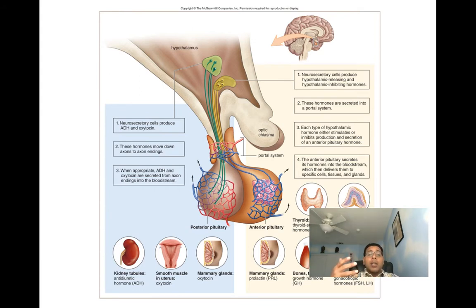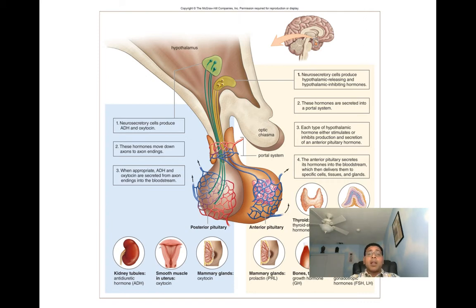When would we want ADH secreted? When we haven't drunk enough water. So instead of releasing all this water from our body and becoming even further dehydrated, we're reabsorbing that water and sending it back, trying to conserve whatever water we can before the individual is able to take in more and help restore their water balance.